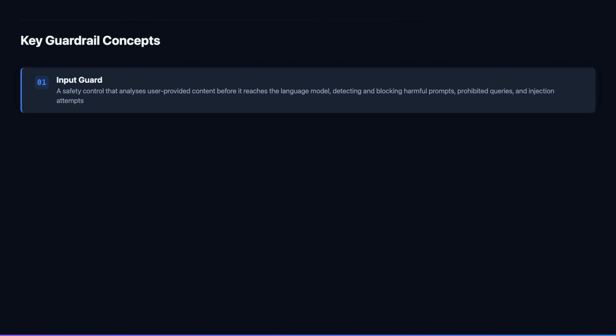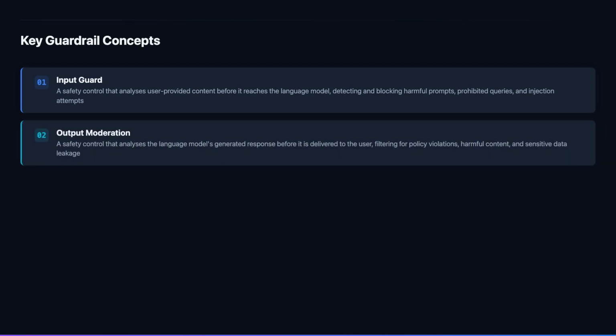Input guards must balance sensitivity, catching genuine harmful queries, against specificity, avoiding false positives that block legitimate use. Overly aggressive input guards degrade the user experience for legitimate users, while insufficiently sensitive guards allow harmful queries to reach the model. Tuning this balance requires ongoing evaluation against real-world query distributions. Output moderation is the safety net that catches harmful content that escapes input filtering and is generated by the model. Because language models are probabilistic systems that can produce unexpected outputs, output moderation is a necessary complement to input guards rather than a redundant addition.